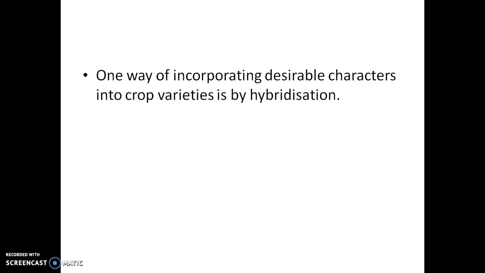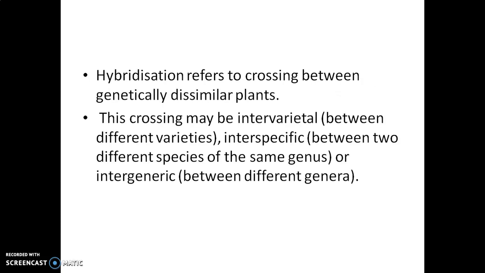One way of incorporating desirable characters into crop varieties is by the process known as hybridization. Did you hear this term, hybridization? What do you mean by that? Yes, it refers to crossing between genetically dissimilar plants.